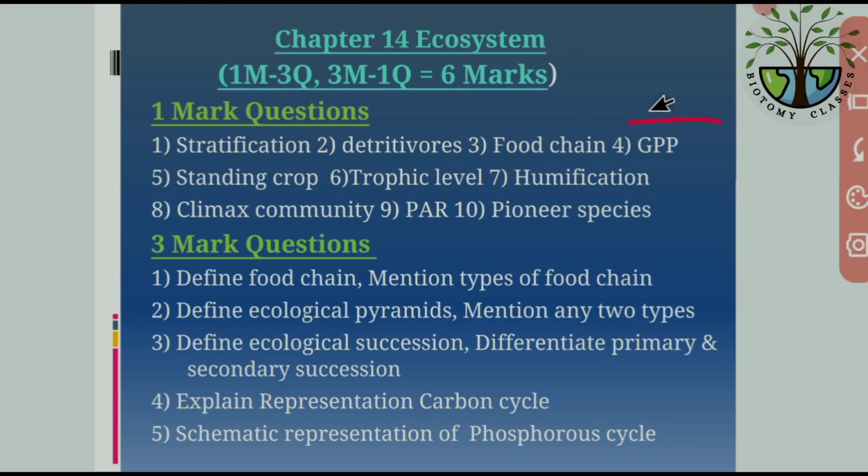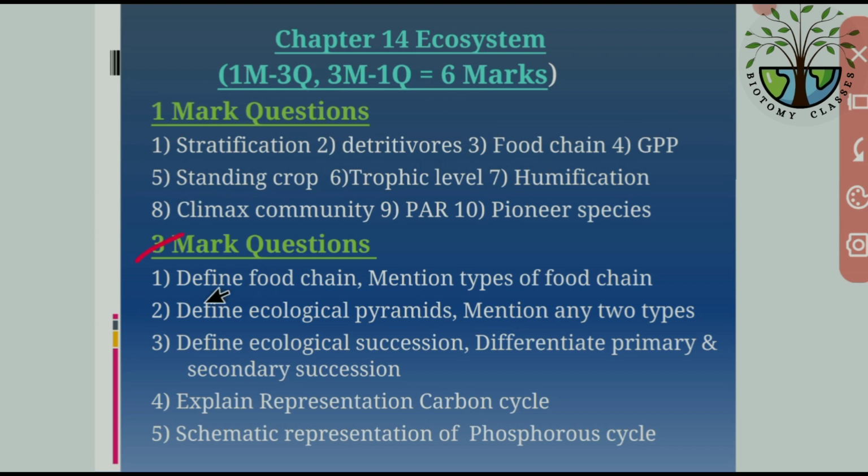Then chapter number 14, that is Ecosystem. In this chapter we need 6 marks: 1 mark 3 questions, 3 mark 1 question. So 1 mark questions are: define stratification, or what is the meaning of stratification, then detritivores, then food chain, then gross primary productivity GPP, and then standing crop, trophic level, humification, climax community, PAR, and pioneer species. So you have to write the meaning in 1 to 2 points, or the function of the point, okay.